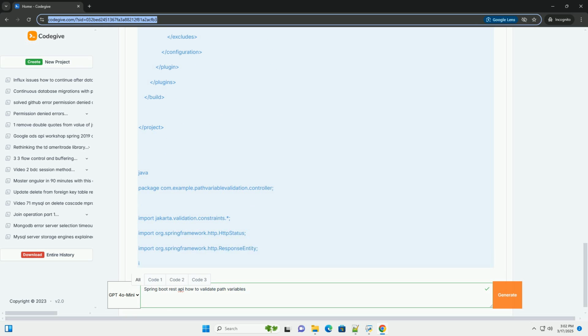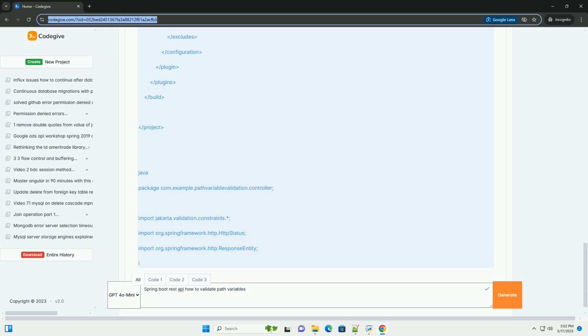4. Handling validation exceptions. When validation fails, Spring Boot throws a ConstraintViolationException. We need a way to handle this exception and return a meaningful response to the client. We can achieve this with a global exception handler.